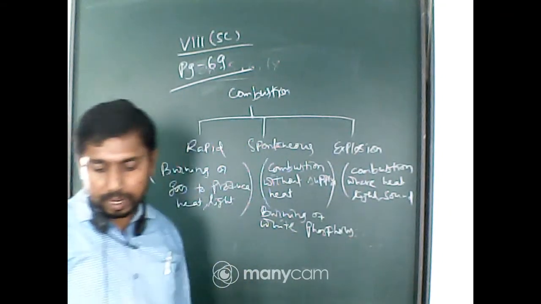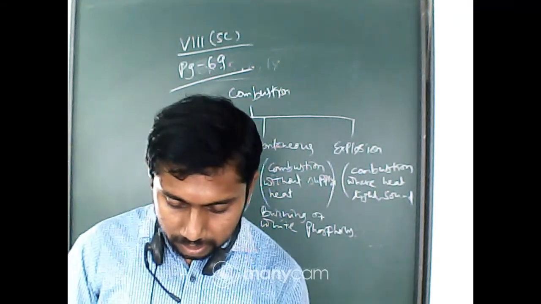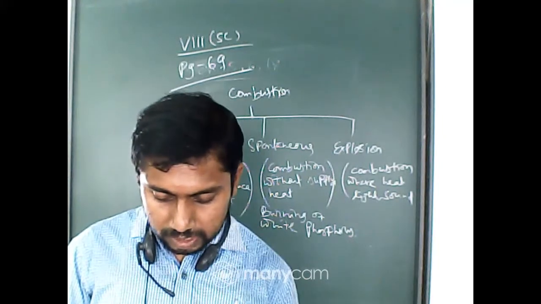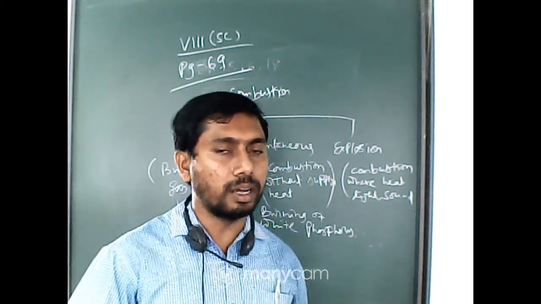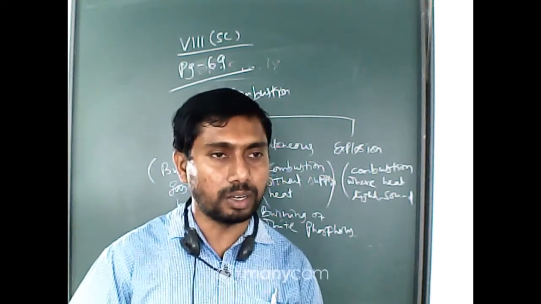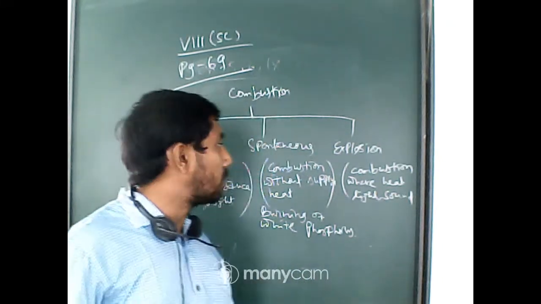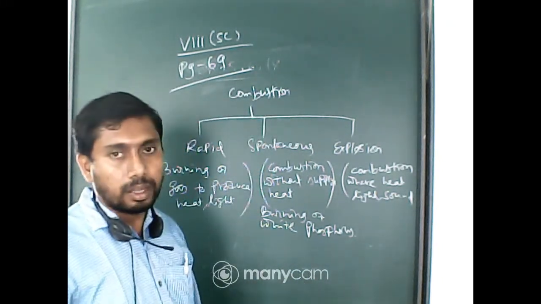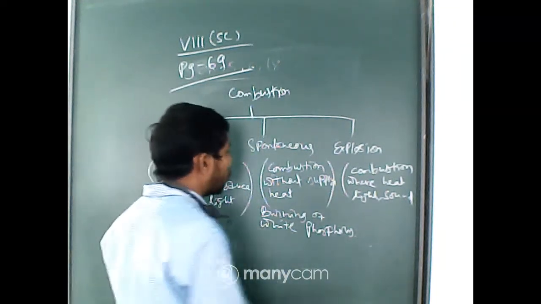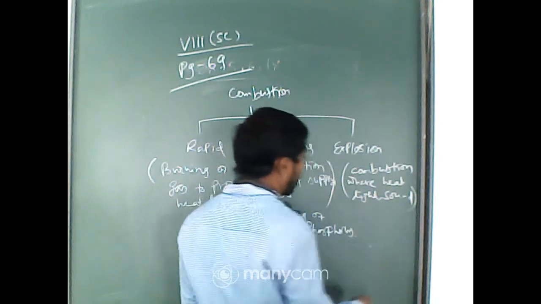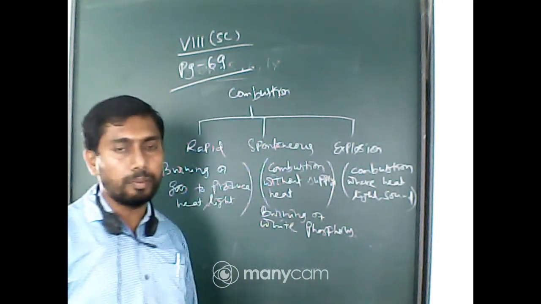And what is the reason behind this? A large amount of gas is produced, due to which it is suddenly burned or suddenly combusts, and then it produces lots of energy at the same time. So it is due to the formation of the gas. A large amount of gas is formed suddenly.